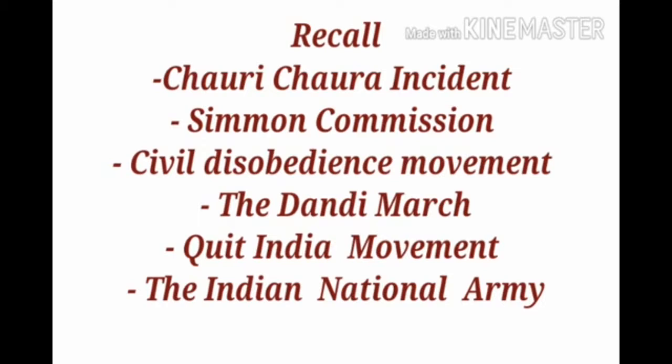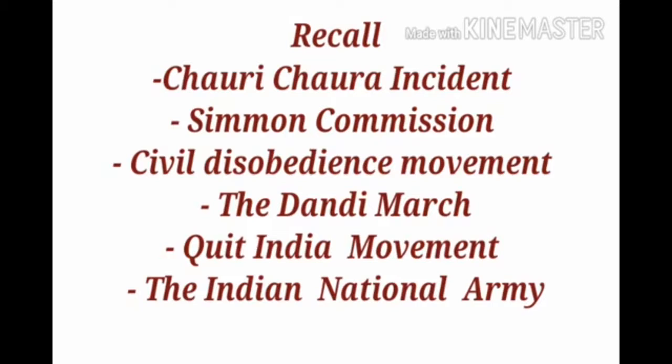We learned the Chauri Chaura incident. Children, in 1922, the people participating in the non-cooperation movement turned violent at Chauri Chaura, a small town in Uttar Pradesh. They set fire to a police station, killing 22 British policemen inside. Gandhiji was deeply upset as his movement was based on non-violence. Gandhiji immediately called for an end to the non-cooperation movement. The British arrested and jailed Gandhiji.